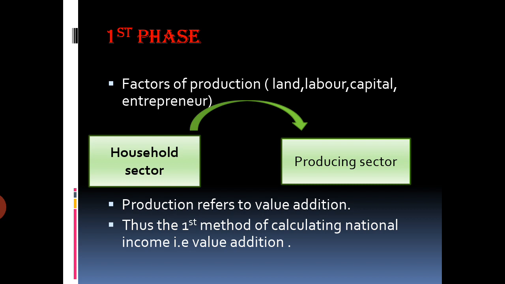So that is value addition. Thus the first method of calculating national income, that is your value addition method, comes from the first phase of the circular flow of income. So the first phase of the circular flow and the national income calculation methods are very much connected with each other.